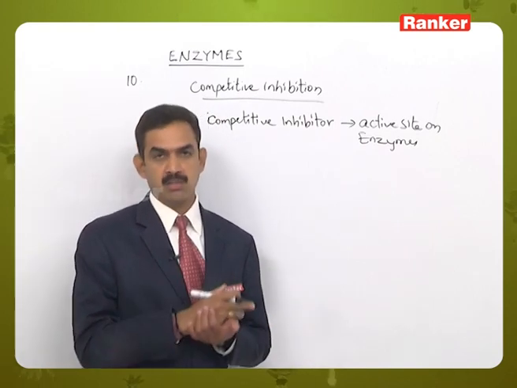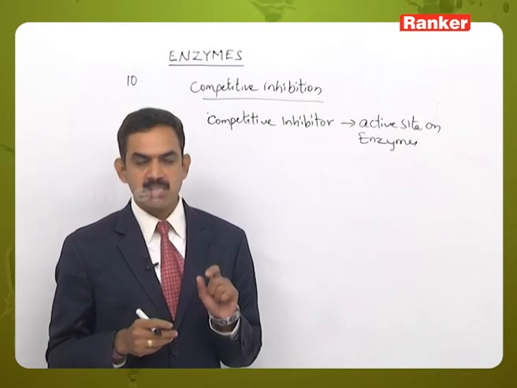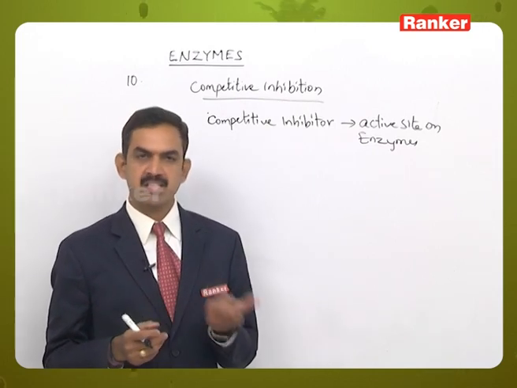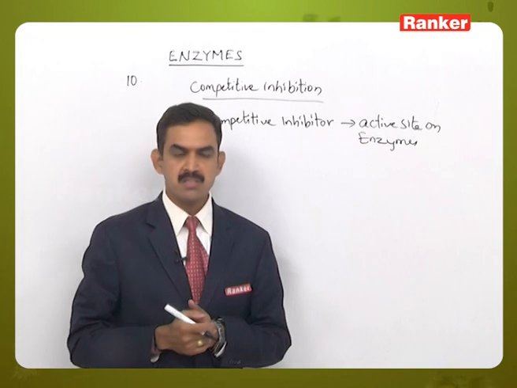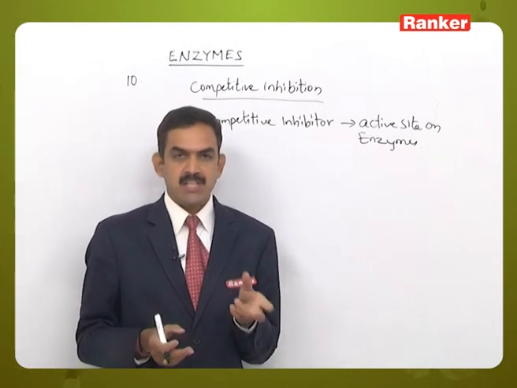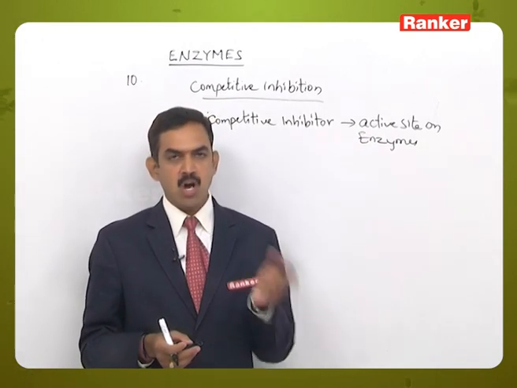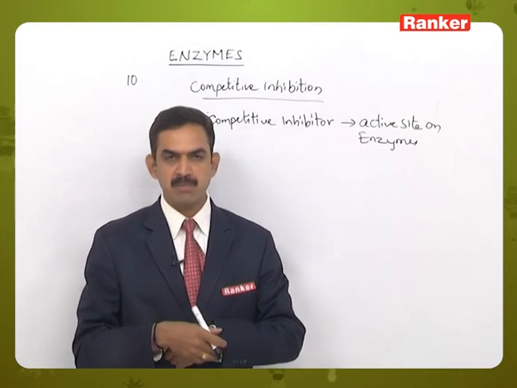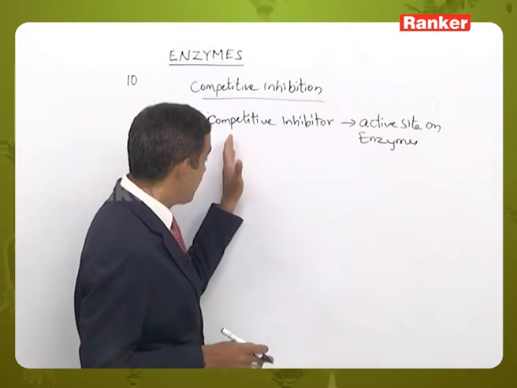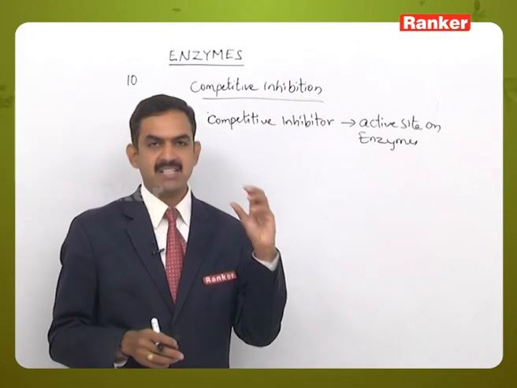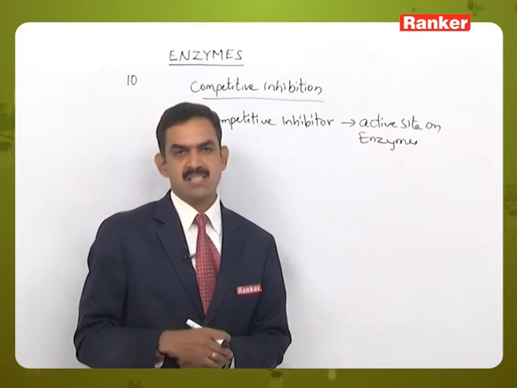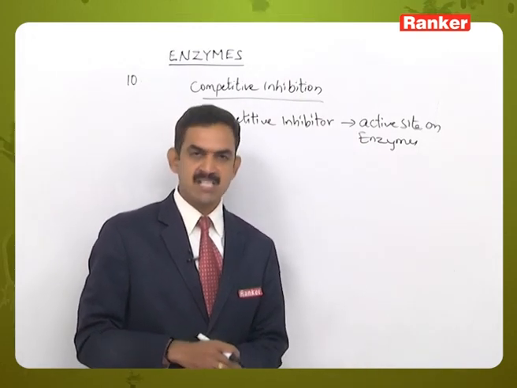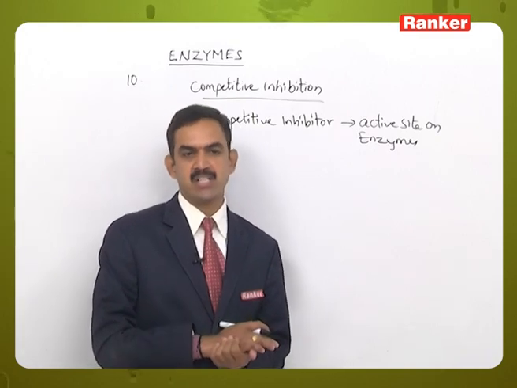How is it possible? Because there is a relationship between the active site shape and structure and the shape and structure of the substrate molecule. So how does the inhibitor go and occupy the active site? Because it has exactly the same type of structure as the substrate molecule. That is the reason why it can easily go and fit into the active site of the enzyme.